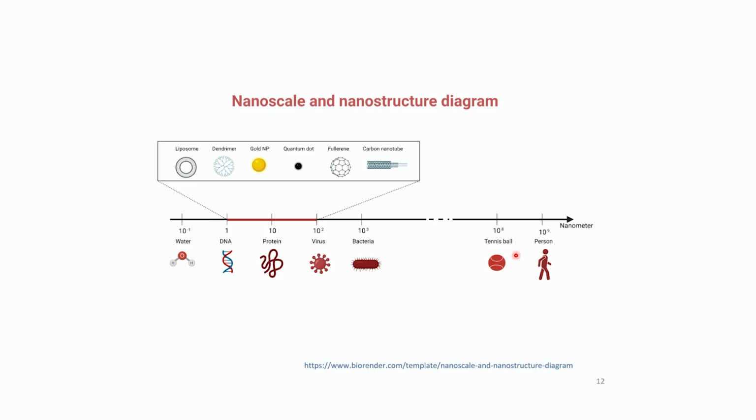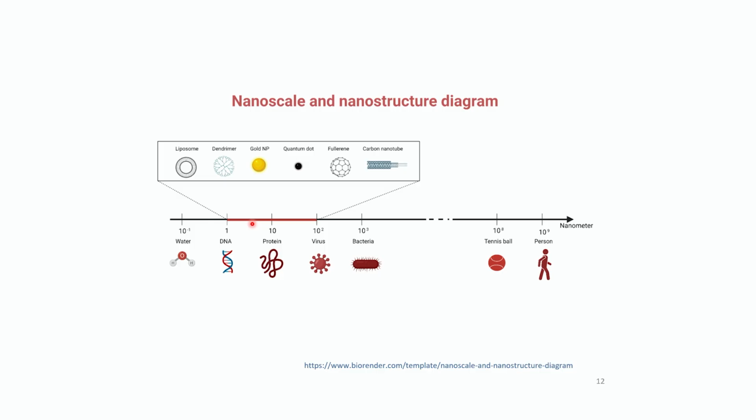A tennis ball, around 6.5 centimeter, is around 10 to the power 8 nanometer. All the way down to 10 to the power 3 nanometer, that is the micrometer range, which is still bigger than your nanomaterials. The micrometer range is bacteria, so your nanoparticles are basically smaller than bacteria also.